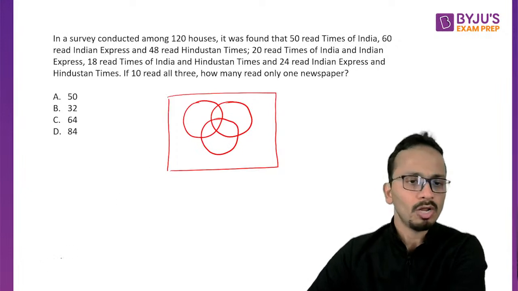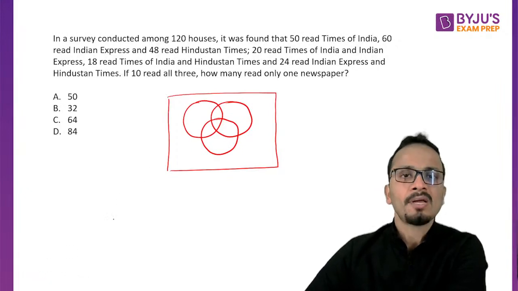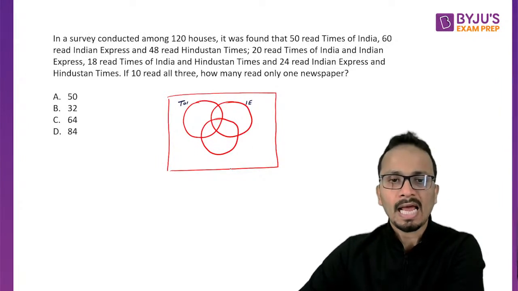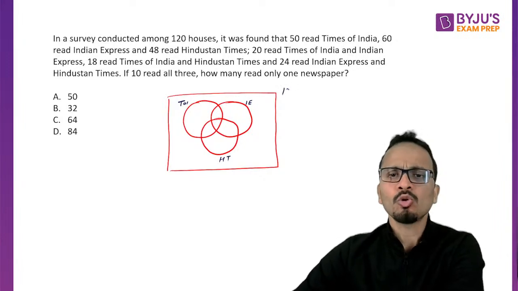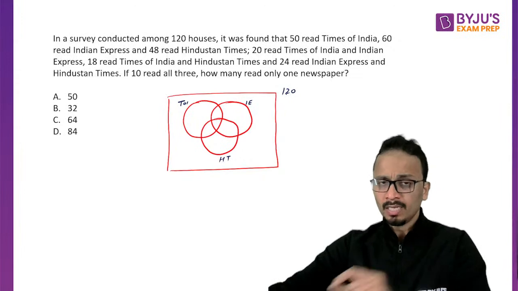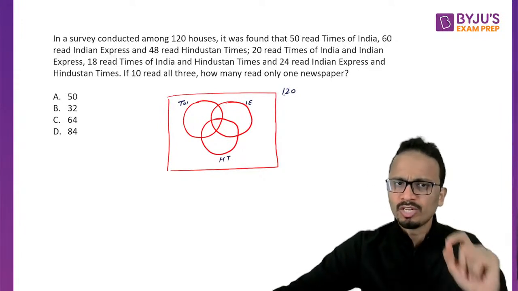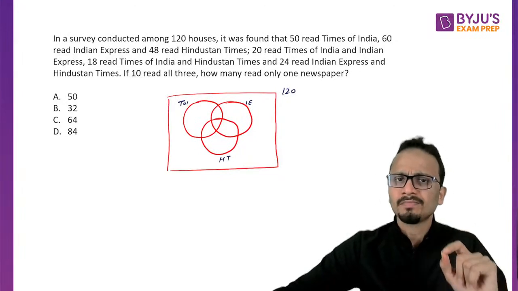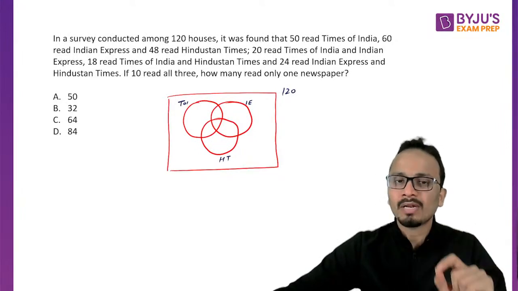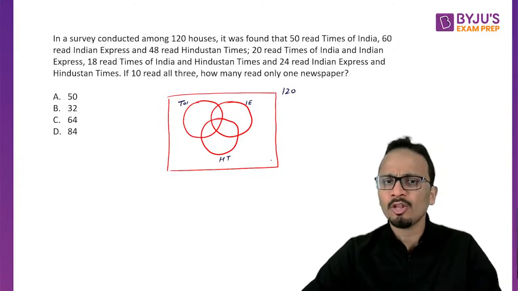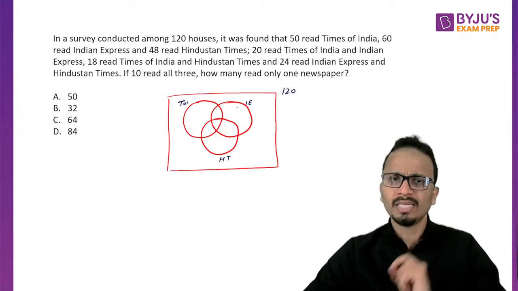Okay, I hope you all understand 3-set Venn diagrams. Now the sets are Times of India, Indian Express, and HT, Hindustan Times. There are a total of 120 houses. Now, friends, I'm solving this question. What you have to do is understand which numbers I'm writing at what places. So total 120 houses, so this entire universal set is 120, right?